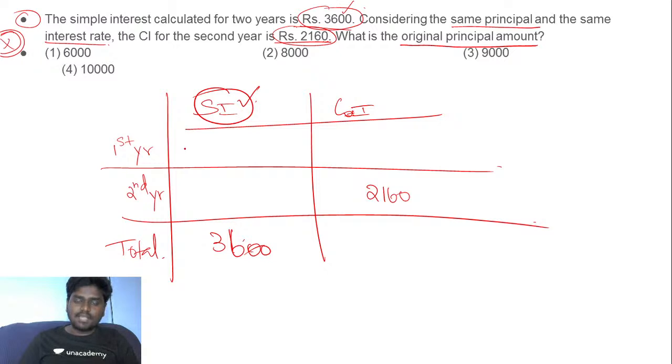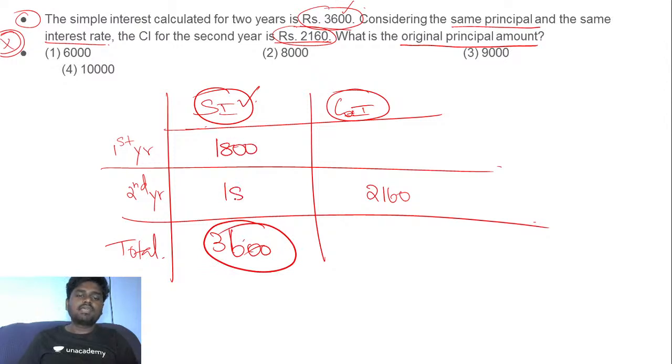It will be constant, it will not change. But the compound interest every year will be changing, right? So if for the 2 years the total is 3,600, then for the first year it's going to be 1,800 and the second year it is 1,800, right?